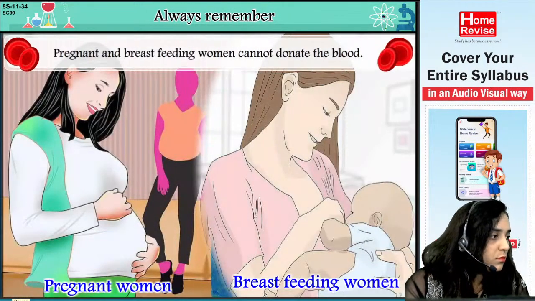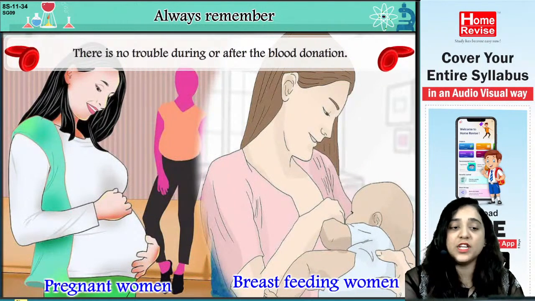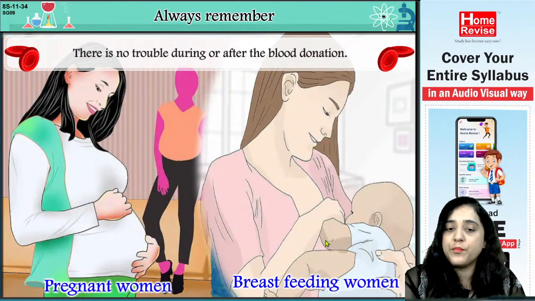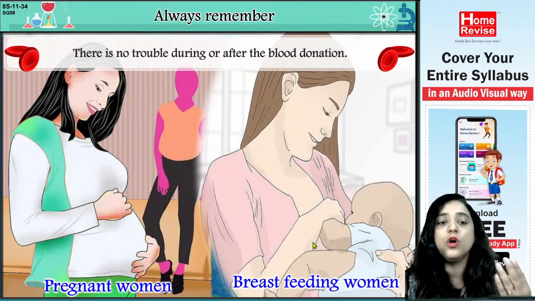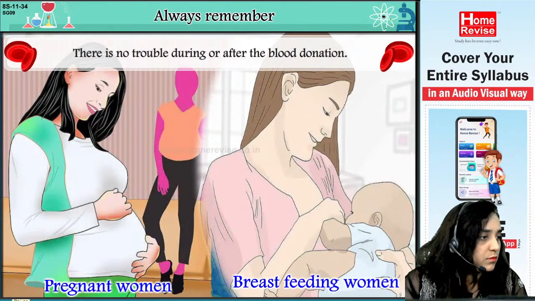Pregnant and breastfeeding women cannot donate blood. So there are also limitations on who can donate and who cannot. Pregnant women and breastfeeding women are not supposed to donate blood during or after the donation.